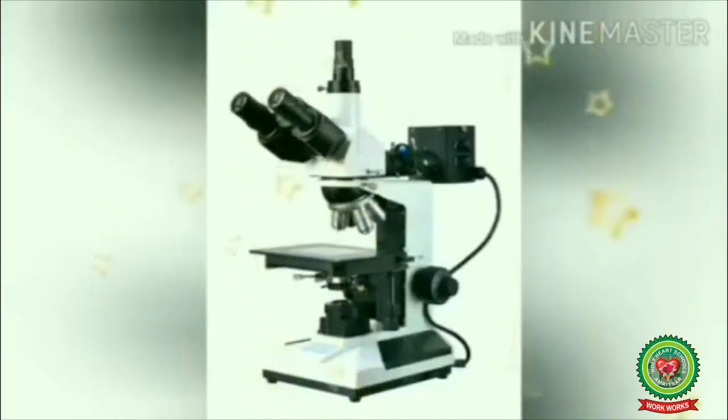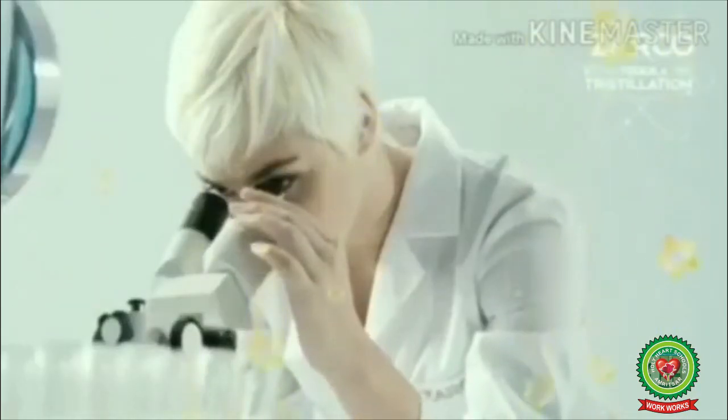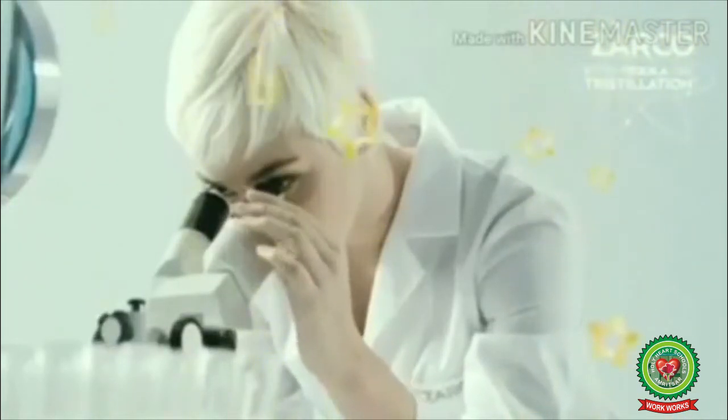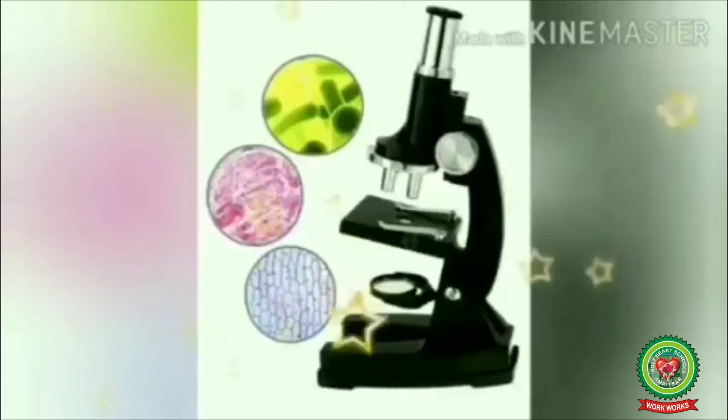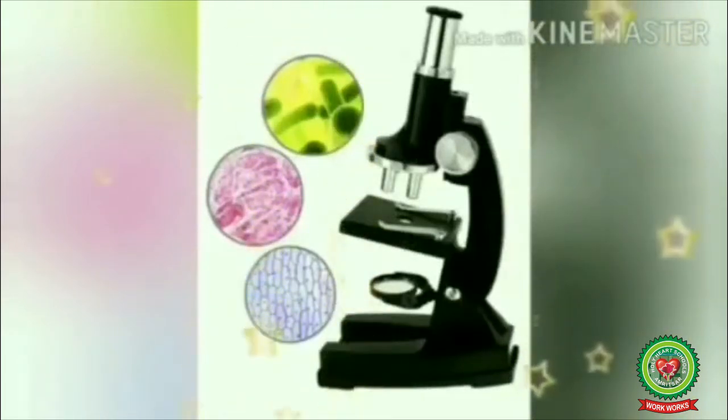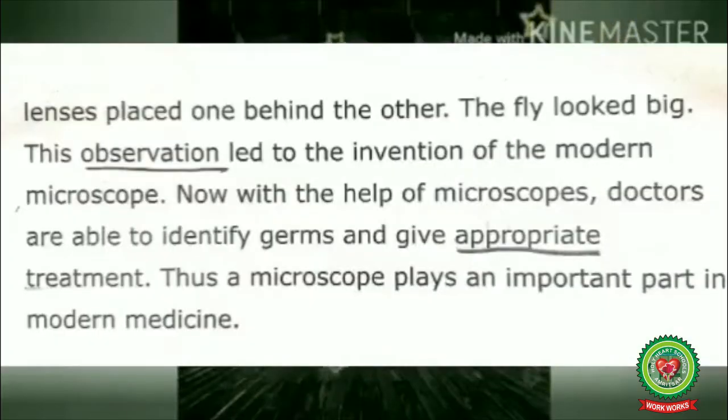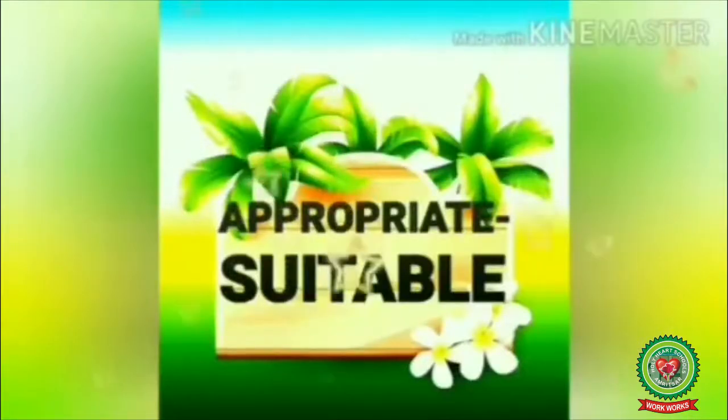Microscopes allow humans to see cells that are too tiny to see with the naked eyes. They are used in viewing the samples that are very small in size. They are used to view the cell structures of organs, germs, etc. Now, with the help of microscopes, doctors are able to identify germs and give appropriate treatment. Thus, a microscope plays an important part in modern medicine. Appropriate means suitable.